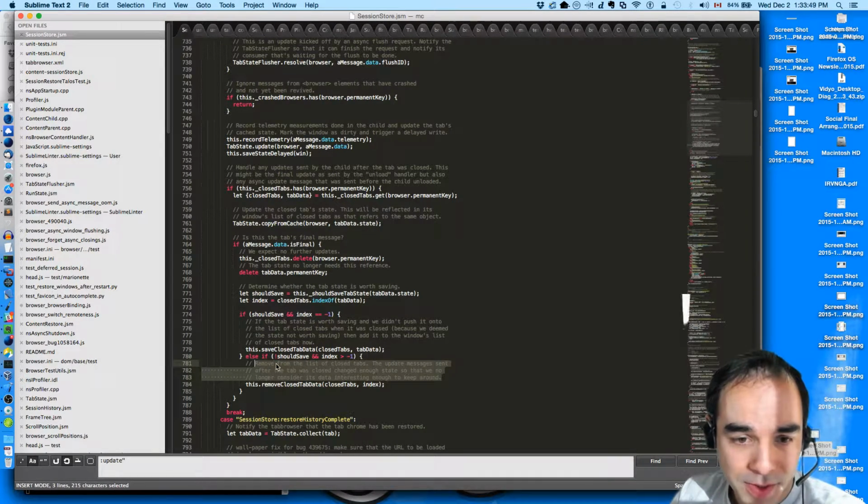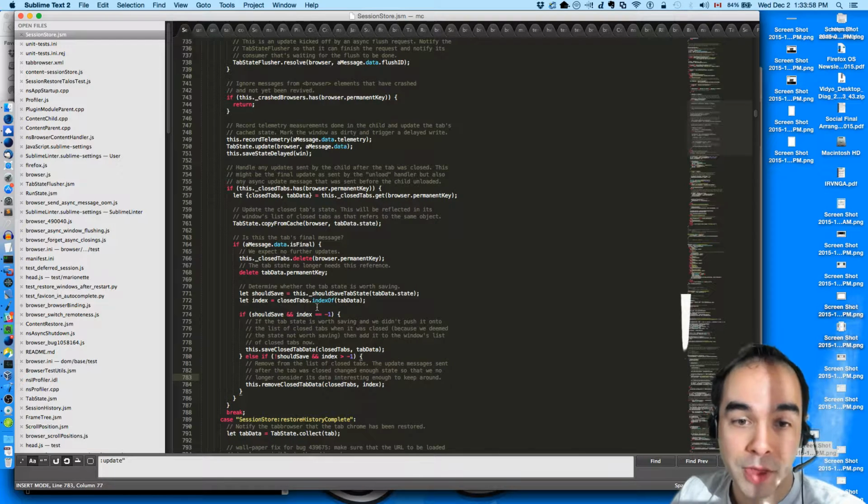And there's even a comment about this. Or wait, no, we wouldn't enter here. We would just not do anything. Which is probably fine, because at this point the tab data has been removed.